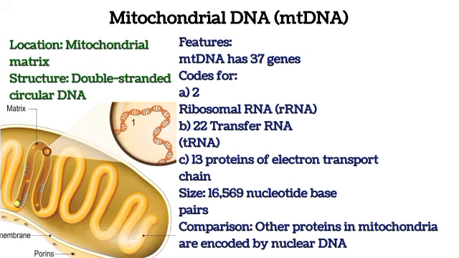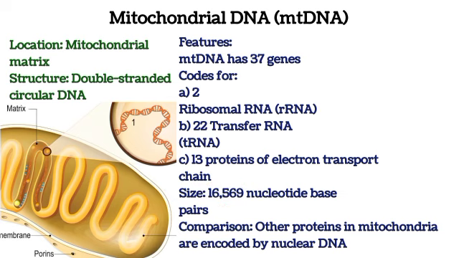Another feature of the mitochondrial DNA is that it contains about 37 genes. These 37 genes have the unique role of producing 2 ribosomal RNA, 22 transfer RNA, and 13 proteins of the electron transport chain. And the size of the DNA is about 16,569 nucleotide base pairs.